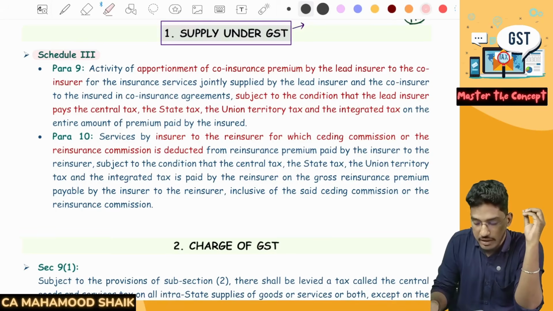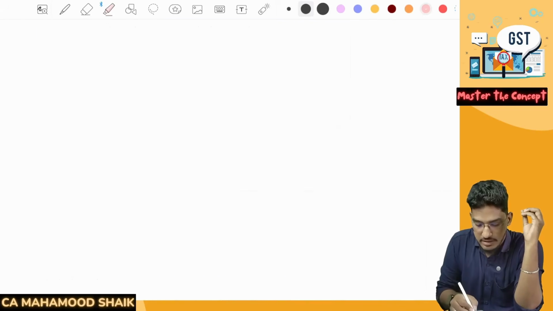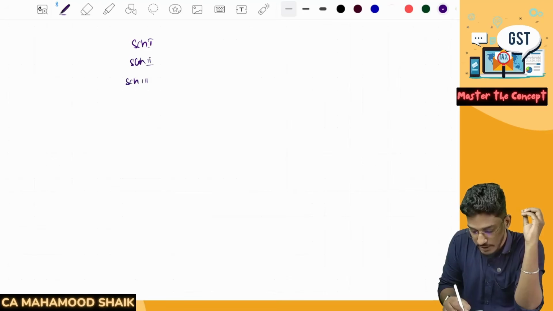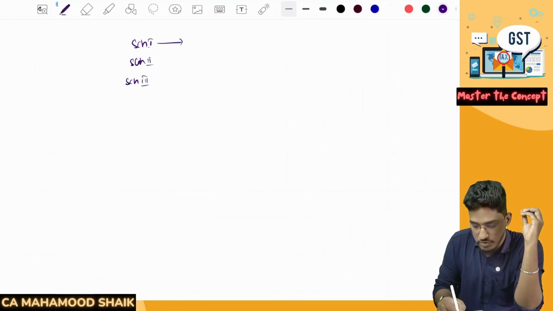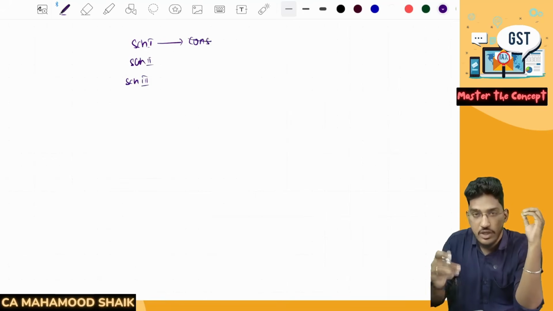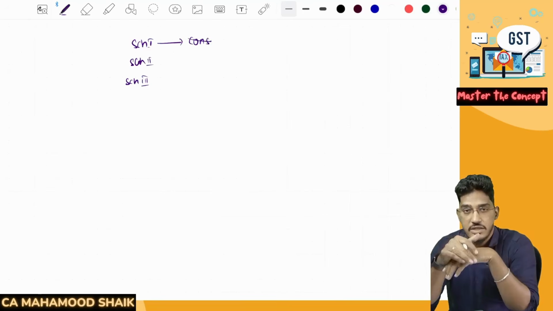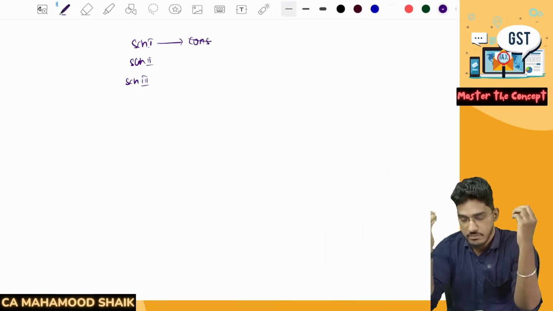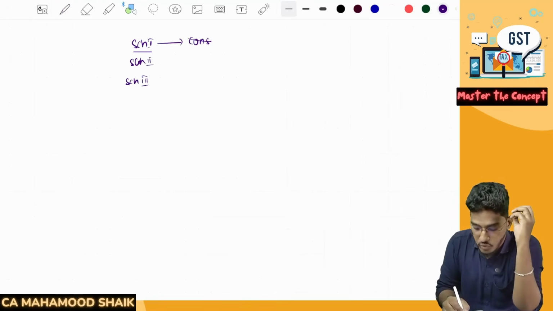So if you are well aware, we have discussed there are certain schedules which are given to the GST Act. So how many schedules are there? 3 schedules. We have Schedule 1, Schedule 2, then Schedule 3. Schedule 1 talks about those activities which will be considered as supply even if there is no consideration. If you do some activities even without consideration, still they will be deemed as supply. Those are given under Schedule 1.